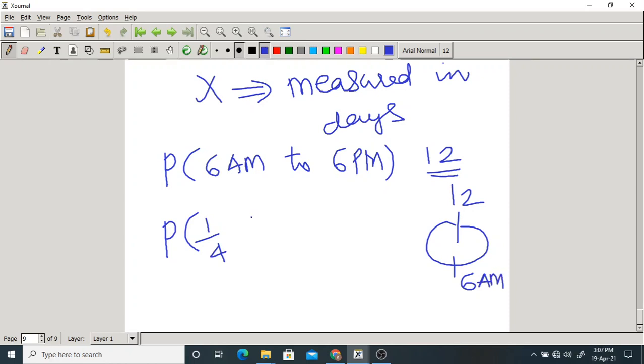Now, x less than or equal to 6 p.m. means we are at 3/4 of the day. Why? Because x is the exponential random variable, which is the time measured in days. I have just written 6 a.m. and 6 p.m. as 1/4 of the day and 3/4 of the day, because x is in days, not in hours. Now we have to calculate this probability.